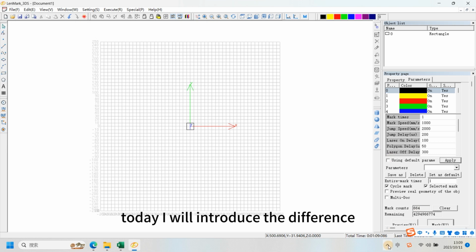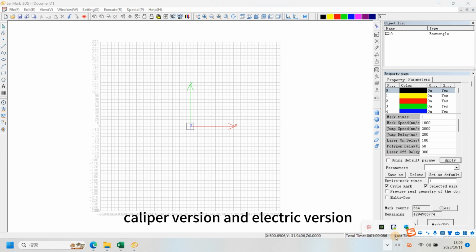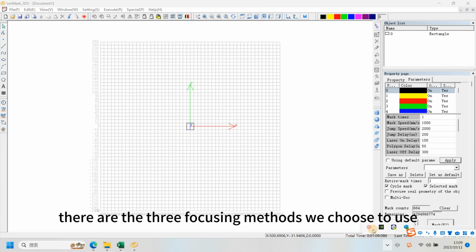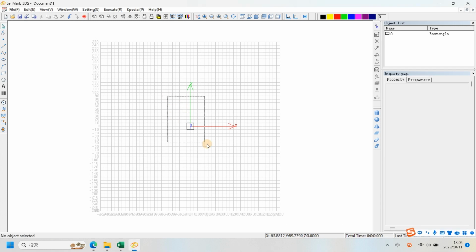Everyone, today I will introduce the difference between knob version, caliper version, and electric version. There are three focusing methods we choose to use when looking for the central focal length.